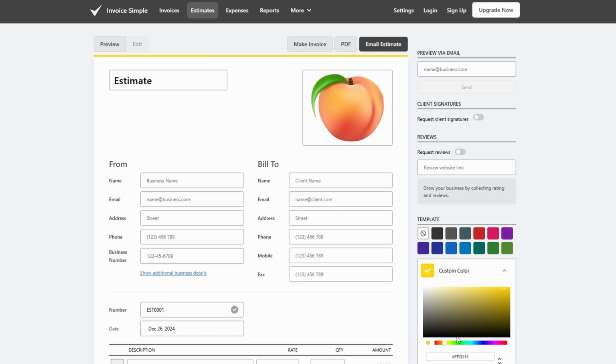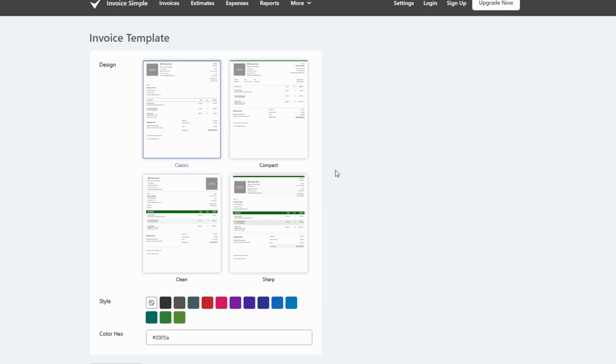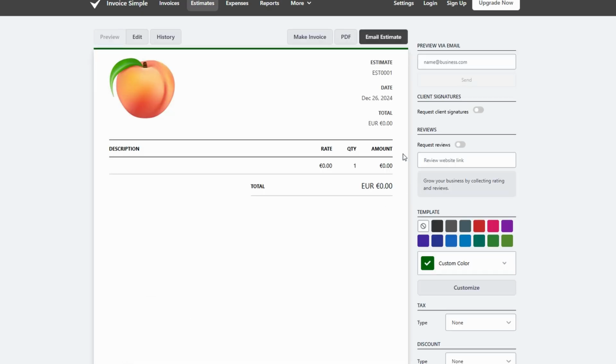If your business offers recurring services or products, creating an item library can greatly streamline your invoicing and estimating process. An item library allows you to save time by storing frequently used products or services, so you don't have to manually input details each time you create a new invoice or estimate. Here's how you can set it up.